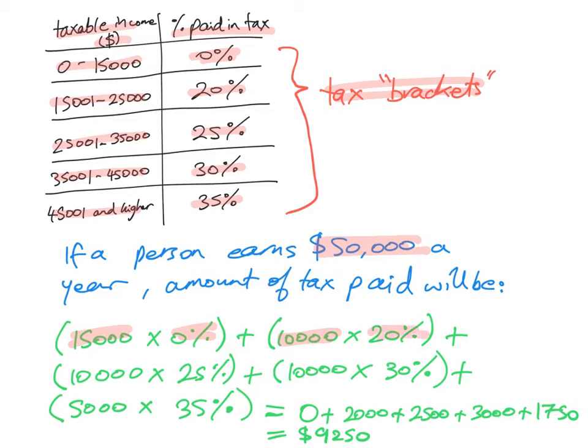plus the next $10,000 will be taxed at 20%, plus the next $10,000 will be taxed at 25%, plus the next $10,000 will be taxed at 30%, and this leaves the last $5,000, which is in that highest bracket, is taxed at 35%. Notice you are dividing the income into tax brackets. If you add all of that together, it should give you a total tax bill: 0 plus 2,000 plus 2,500 plus 3,000 plus 1,700, which is a total tax bill of this much right here. Okay? Now, this is essentially how a progressive tax system works.